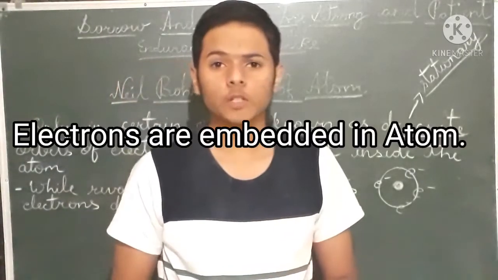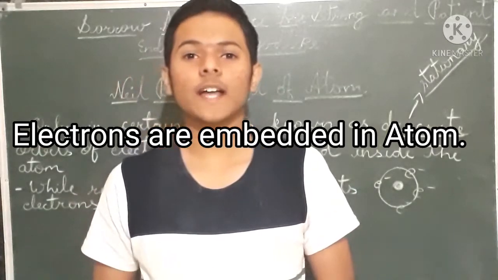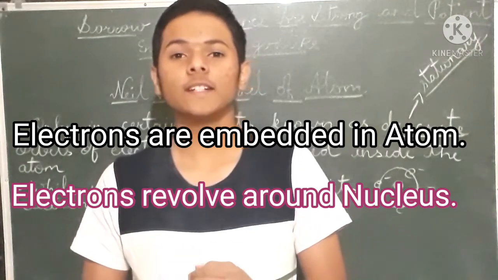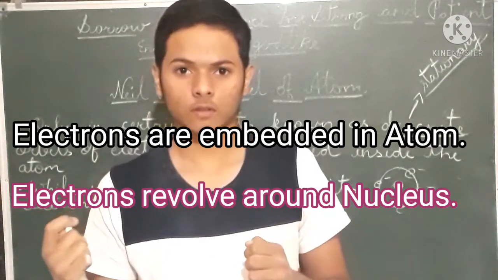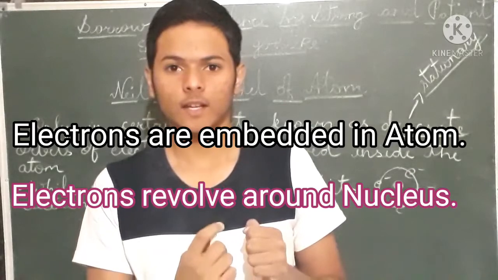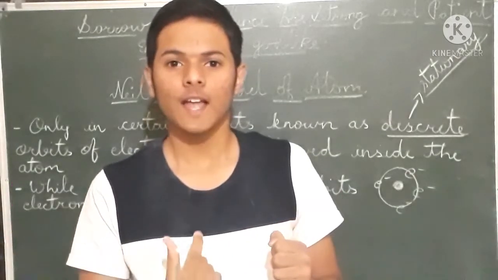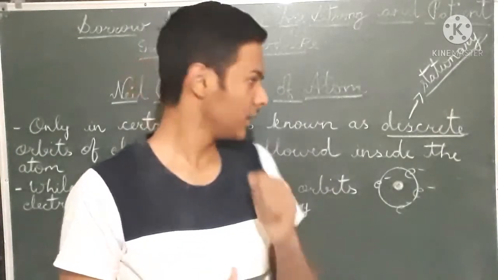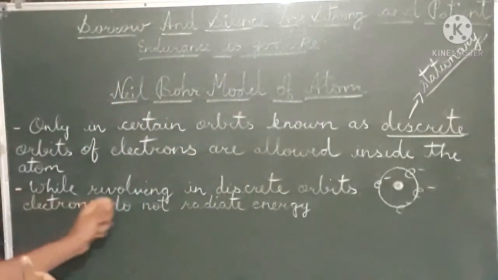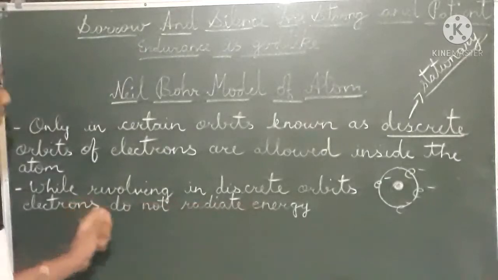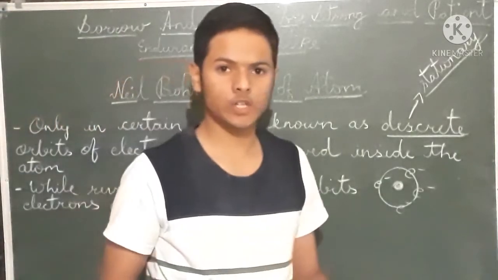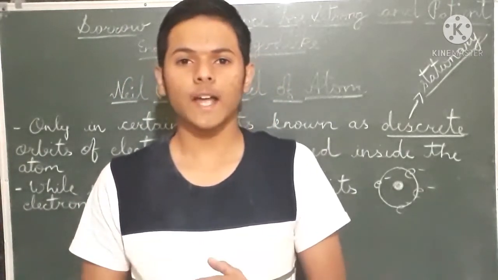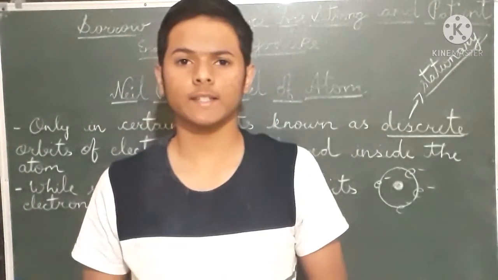See, Sir J.J. Thomson proposed that electrons are embedded inside the atom. Rutherford proposed that electrons revolve around the nucleus, and while revolving they radiate energy. But Niels Bohr proposed that while revolving in discrete orbits, electrons do not radiate any kind of energy. If they radiated energy, they would collapse and perhaps atoms would not exist.